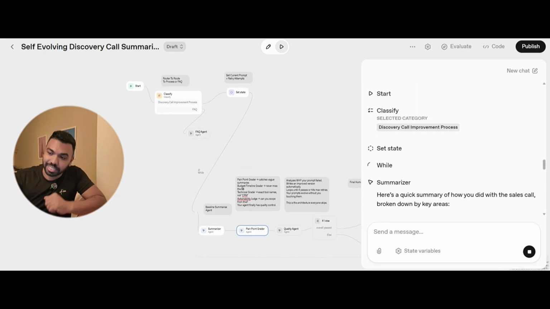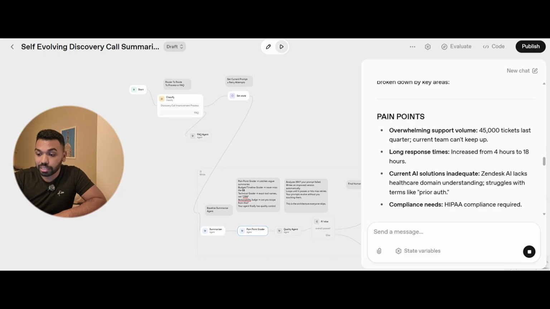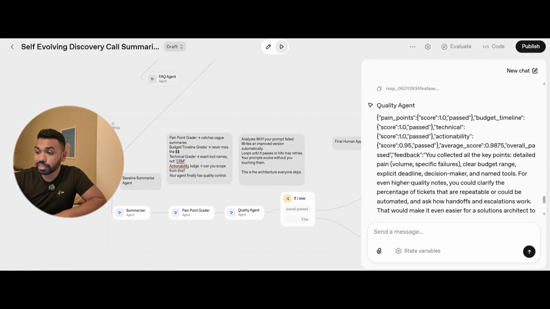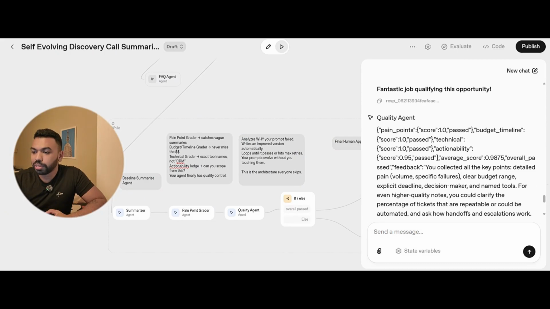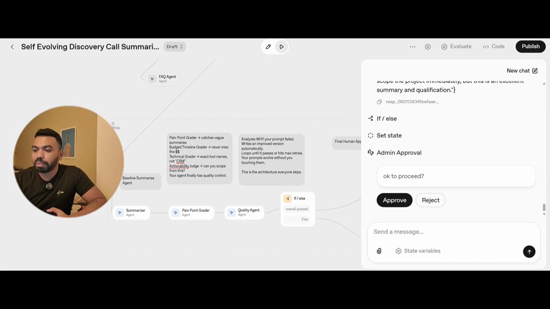Now look at this. It's classifying discovery call improvement process, and then it's extracting the pain points. This is exactly the task for the pain point grader. Then it goes into the quality agent, and you'll notice the quality agent gave some scores. This output is going to be important for us to not only provide a deterministic check, but also later pass it to the human for final approval. So when the human gets the final results, they're actually getting the past results.